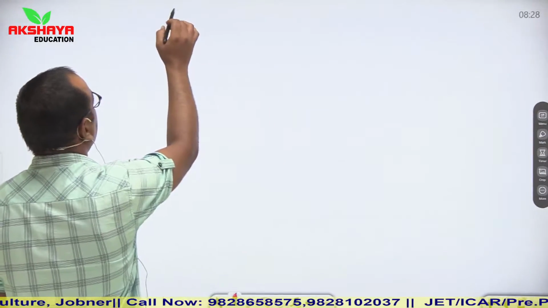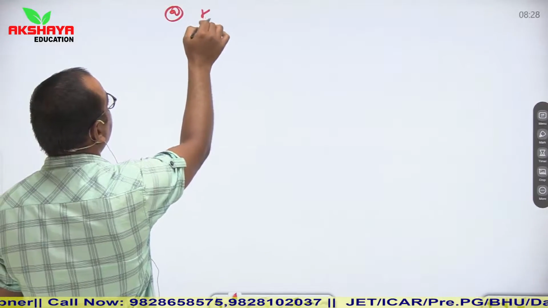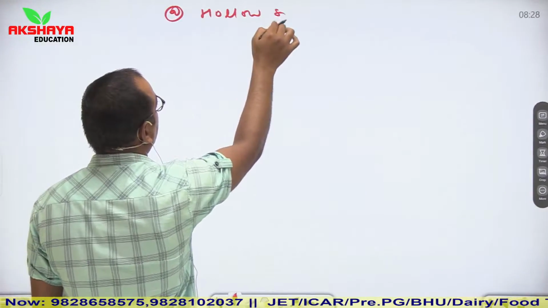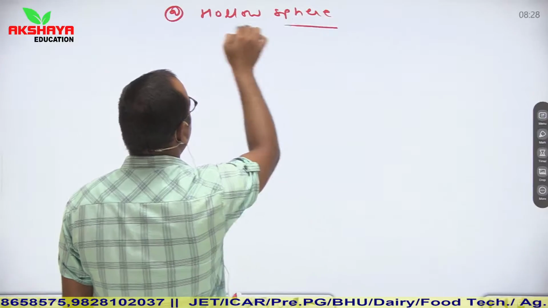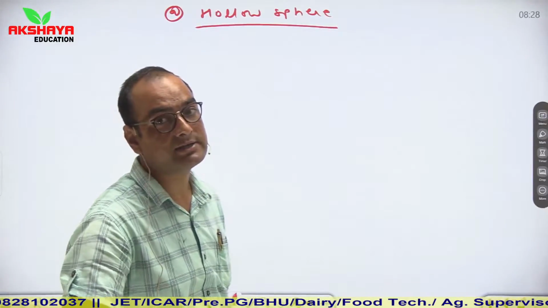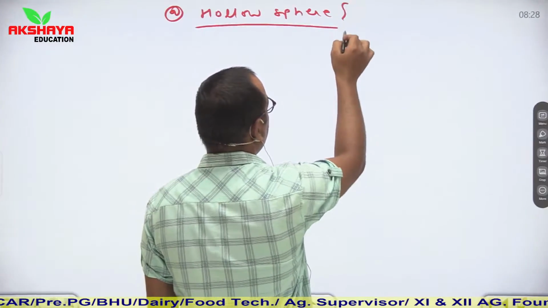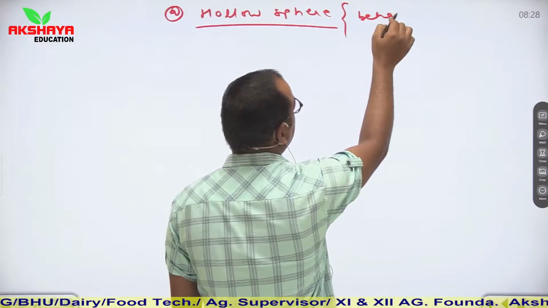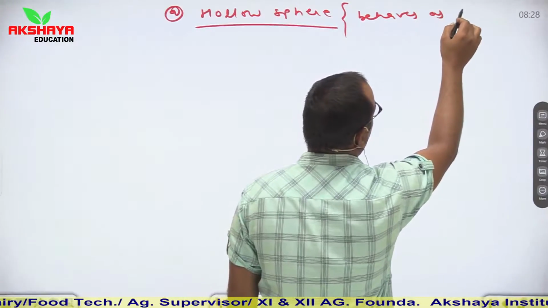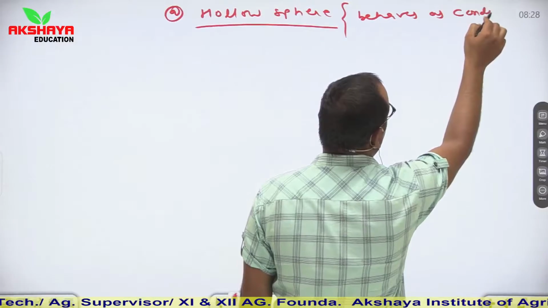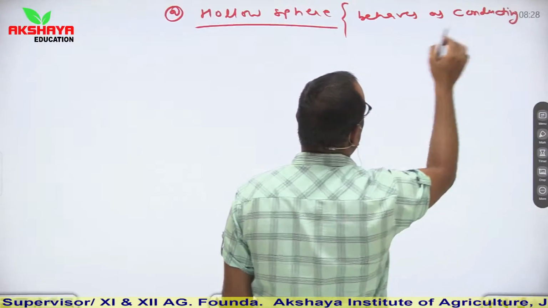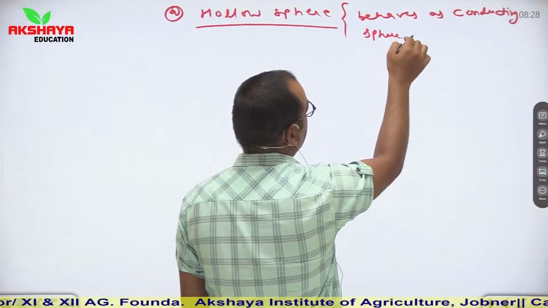Now see, you are generally asked relations for hollow sphere and solid sphere. So if we talk first about the hollow sphere, I discussed in the previous lecture also that your hollow sphere behaves as a conducting sphere in electrostatics.